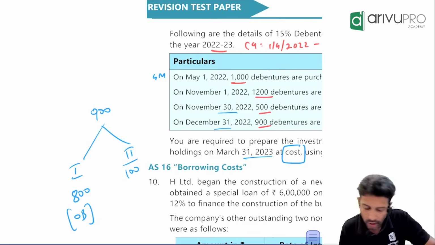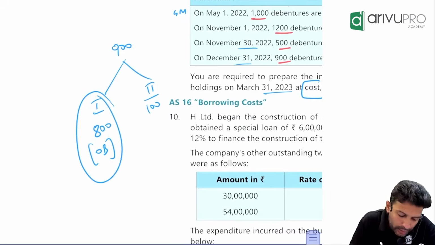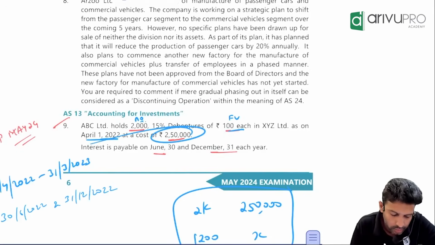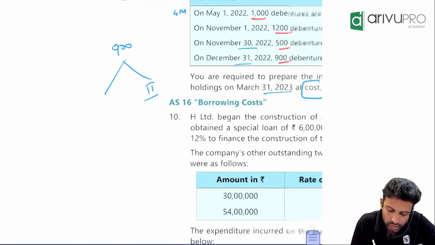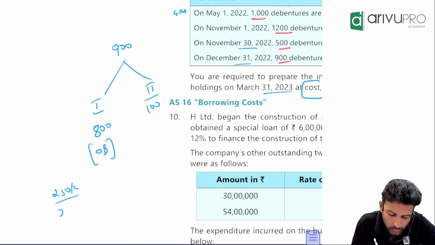Okay. How much did you pay for the opening balance debentures? 2,50,000. Sir, is 2,50,000 the cost for one debenture or 2,000 debentures? How much did you sell? 800. Calculate. So what is the cost?